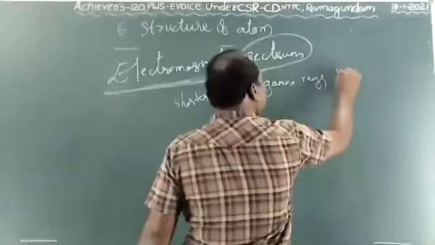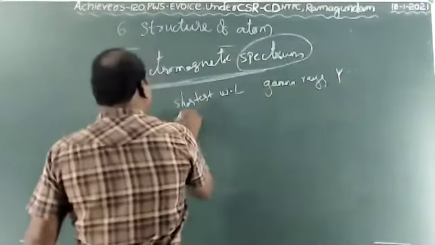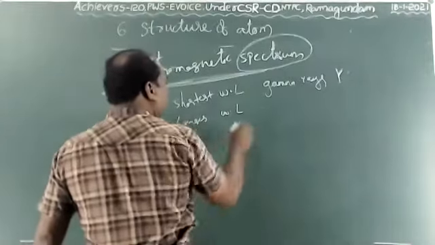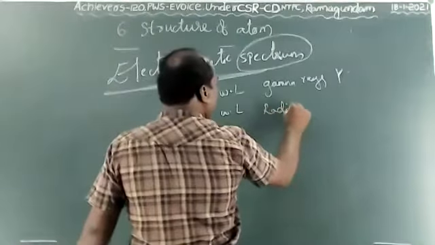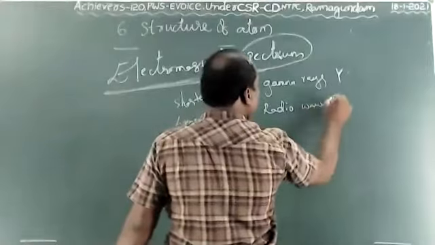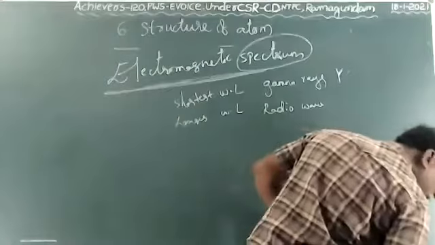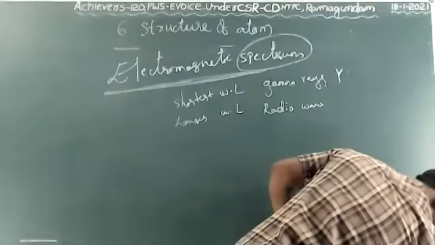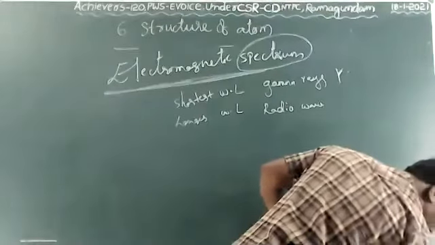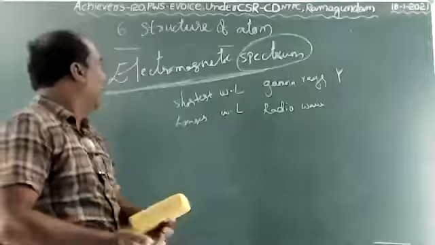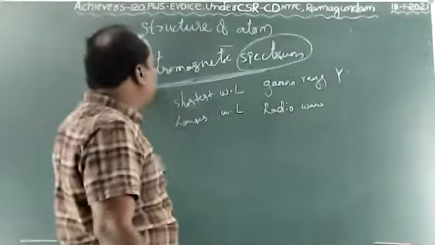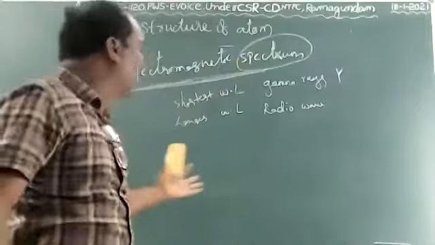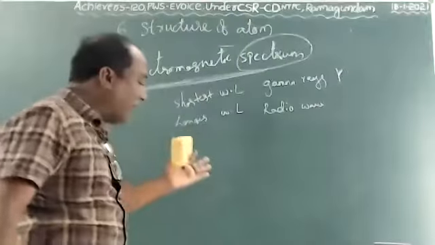The longest wavelength is radio waves. The shortest is gamma rays and radio waves have the longer wavelength. The electromagnetic spectrum is a continuous wide variety range of frequency and wavelength of the wave.